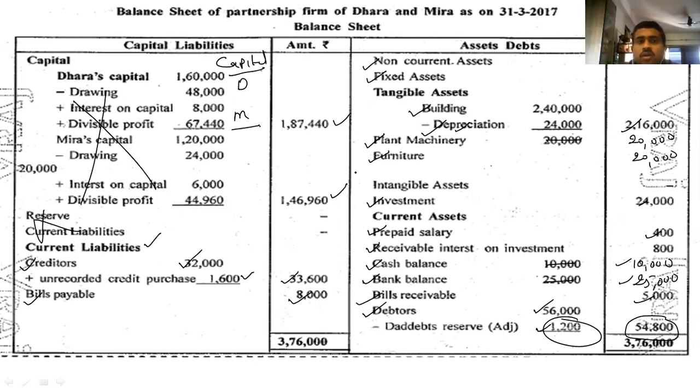After this, you make the total of the balance sheet liabilities. Make the total of balance sheet liabilities. So you get the total. You get the total 3,76,000. You get the total of both the sides.